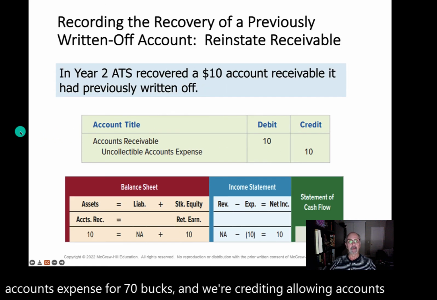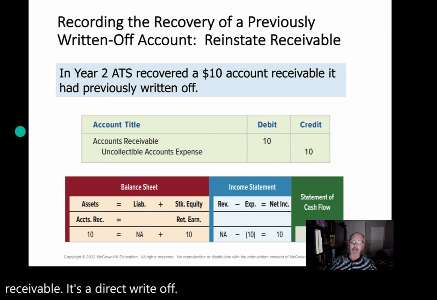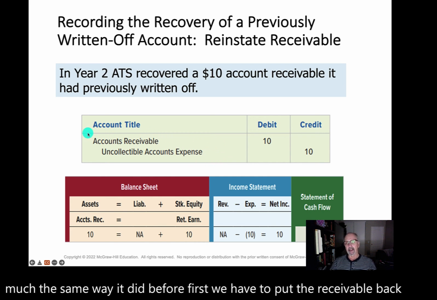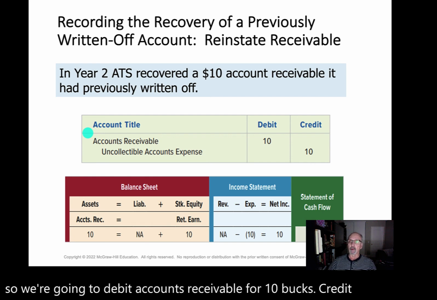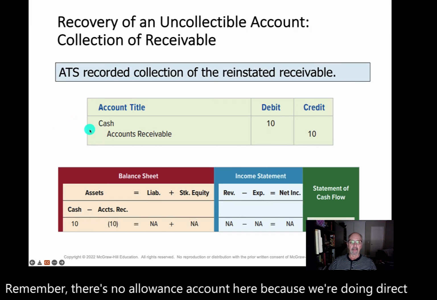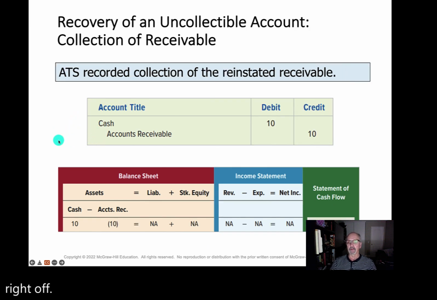In year 2, now we're doing a recovery, and the recovery works pretty much the same way it did before. First, we have to put the receivable back. So we're going to debit accounts receivable for $10, credit uncollectible accounts expense. Remember, there's no allowance account here because we're doing direct write-off. And then we're going to debit cash and credit accounts receivable for $10.